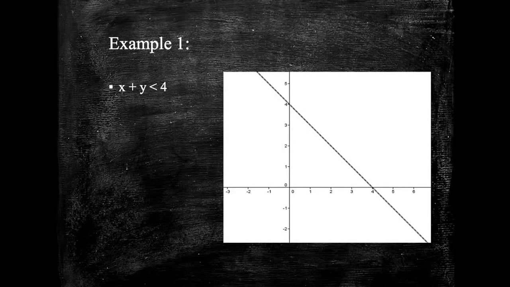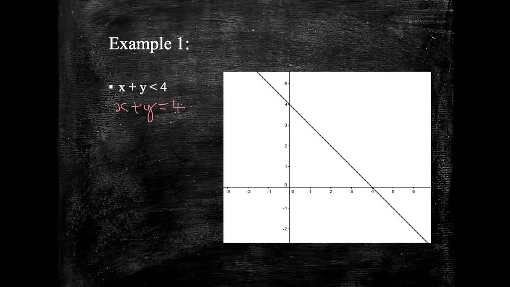Let's get a start and have a look at what we mean by graphing of an inequality then. Here we've got an equation which is x plus y is less than 4. If we were to think about this in a slightly different way, if we assumed that it was x plus y equals 4, then this straight line graph over here would represent that. X plus y equals 4. And normally we'd do that with a nice solid straight line. Now the line that we've drawn on here is a dashed line. The reason for the dashed line is to say that it's actually an inequality.